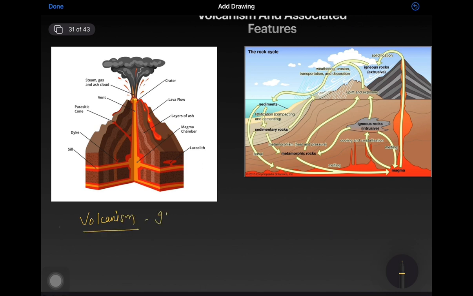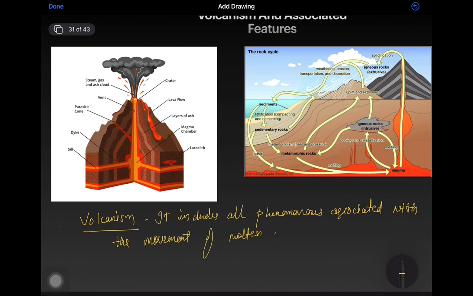Volcanism includes all phenomena associated with the movement of molten material from the interior of the earth. So our next question is, what is this molten material? Molten material is simply magma. So what is this magma?